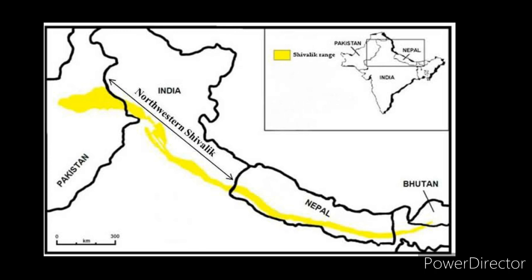The Shivaliks have a width of 10 to 50 kilometers, and an altitude varying between 900 and 1100 meters.